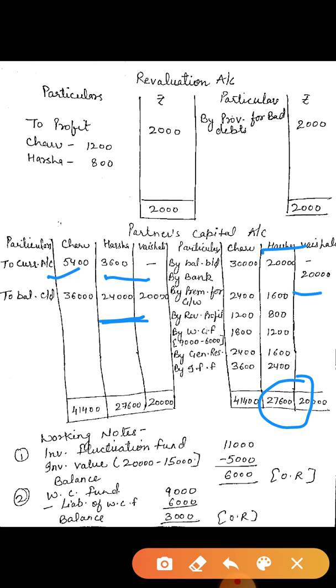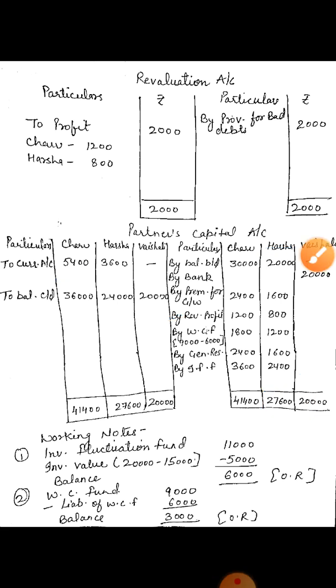And Vaishali is a new partner. So Vaishali is 20,000, 20,000. Both sides are equal, so no current balance. So the current balances you have to write down are 5,400 and 3,600. This is the solution of this question. In this way you have to do this adjustment. Okay, this is the first adjustment.